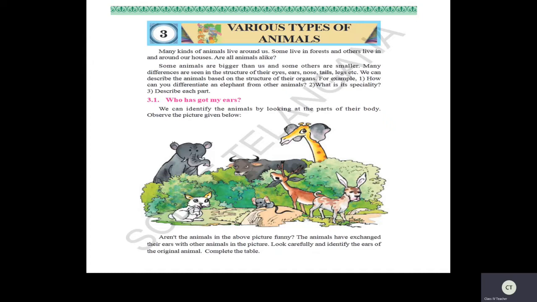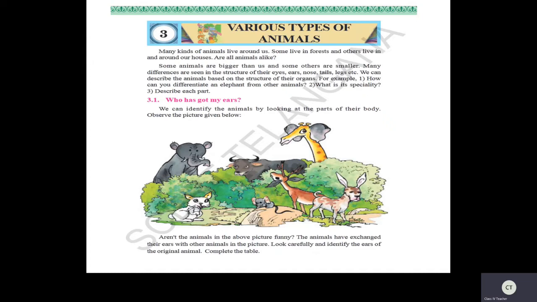Now let us see here. Some animals are bigger than us. Yes, children? Yes, some animals are bigger than us and some other are smaller. So some are big and some are small. So many differences are seen in the structure of their eyes. So have you seen the difference between many animals? Have you seen the difference in eyes? Yes, eyes will be different for different animals. Have you observed children? Yes, ears, nose, tails, legs, etc. So there will be different children.